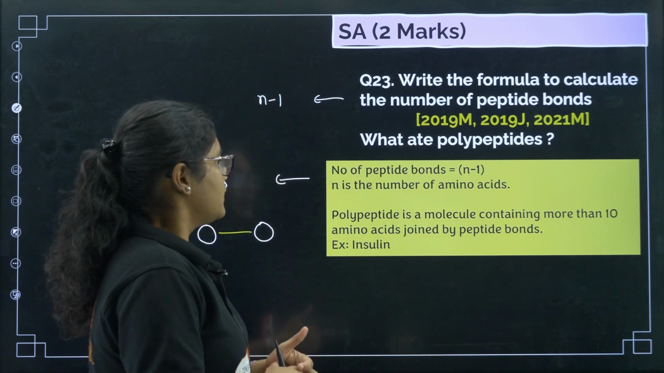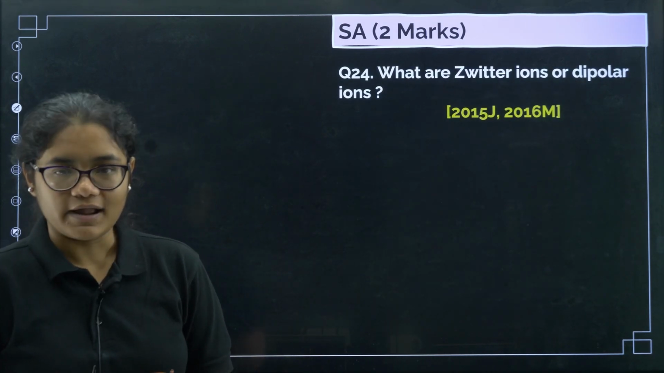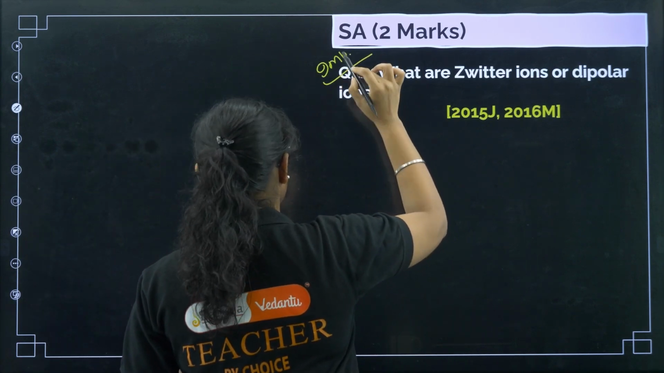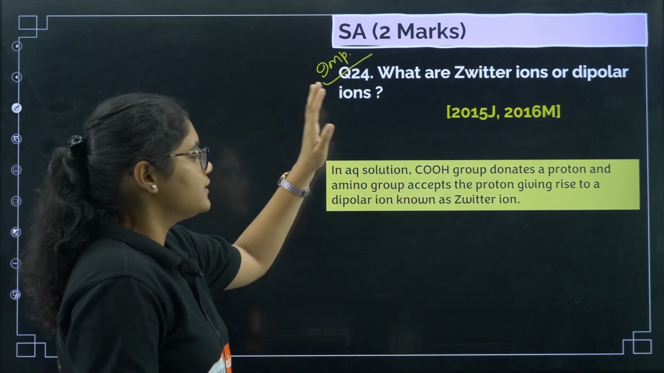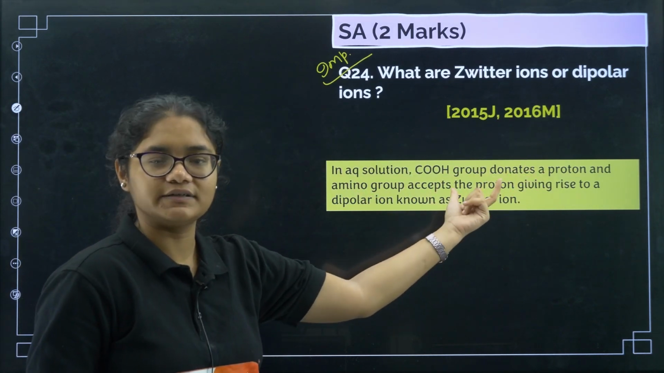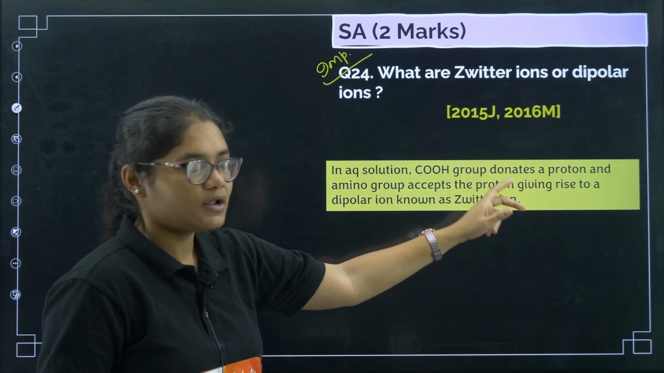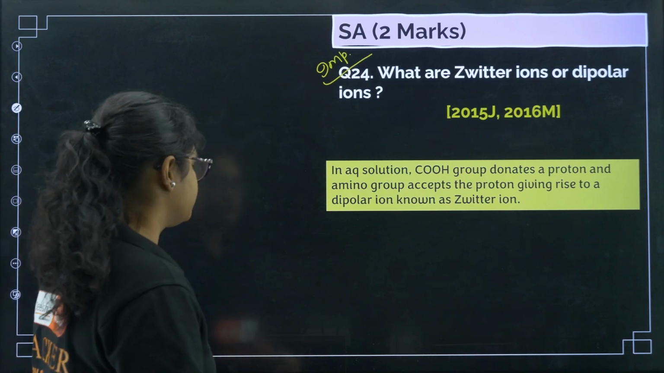Next, question number 24, what are Zwitter or dipolar ions? This is also a very important question. Now, in an aqueous solution, the COOH group donates a proton. Why? Because it is acidic in nature, and the amino group accepts the proton, giving rise to a dipolar ion known as Zwitter ion. Let us see the structure here.